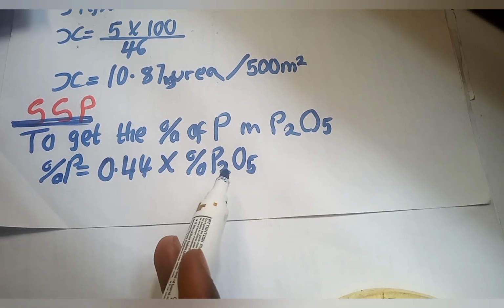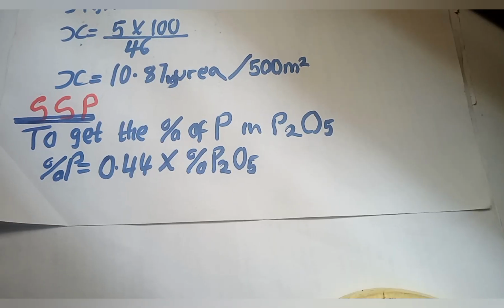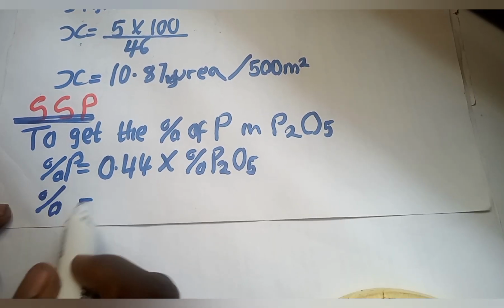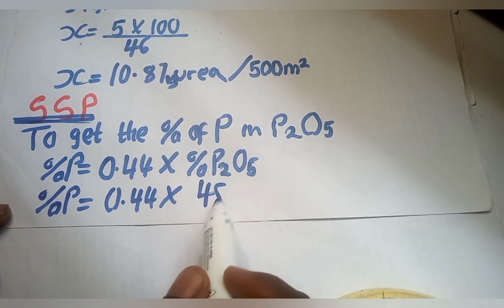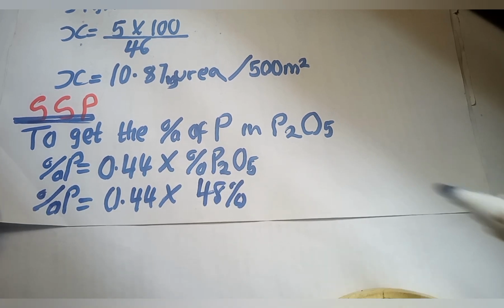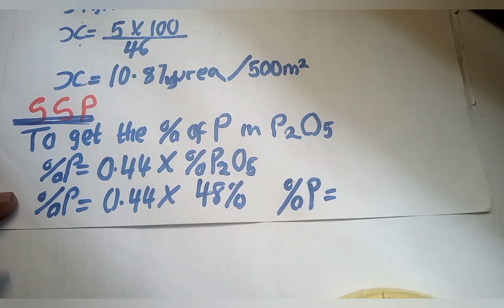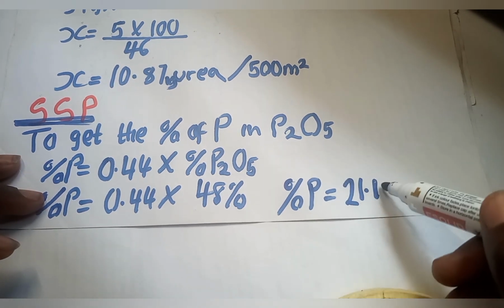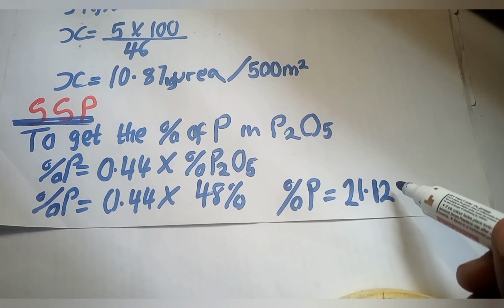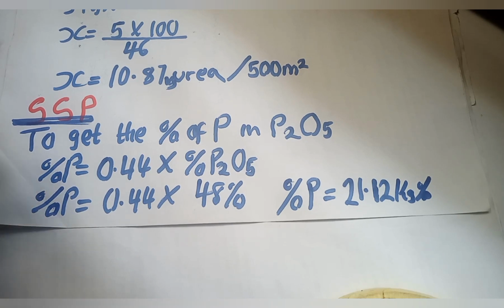And don't forget that the percentage of P2O5 is 48%. Yeah, the percentage is what? 48. Okay, here it is. The percentage is 48%. So if I want to get the percentage of P now, the percentage of P is equal to 0.44 multiplied by 48%. In that case, the percentage of P will be equal to, punch your calculator, that's 21.12 kilogram percentage.